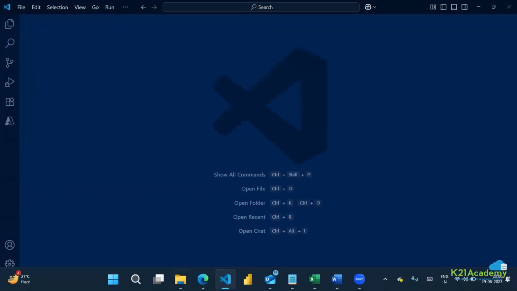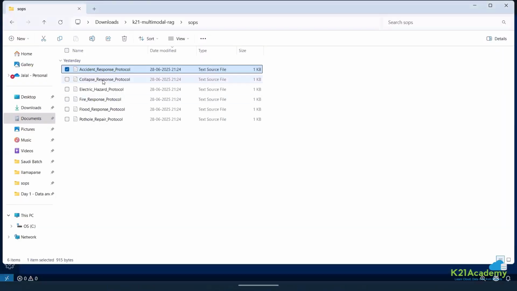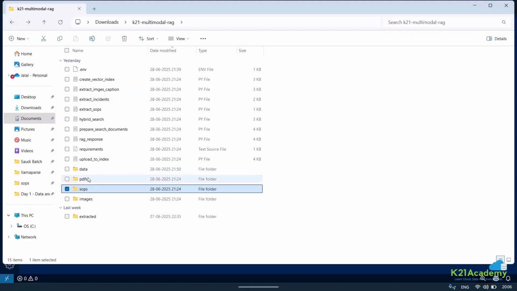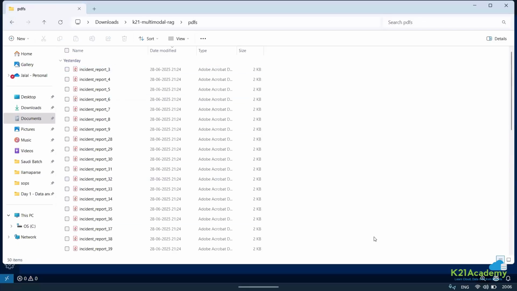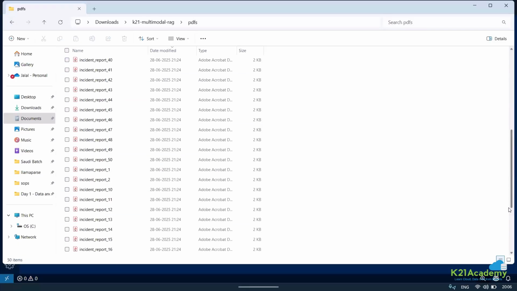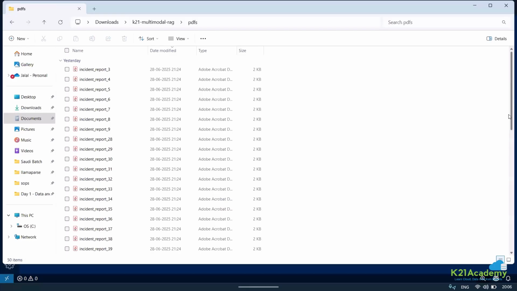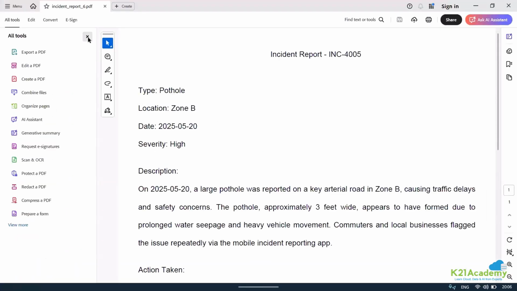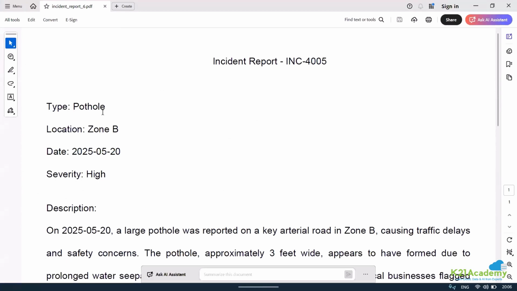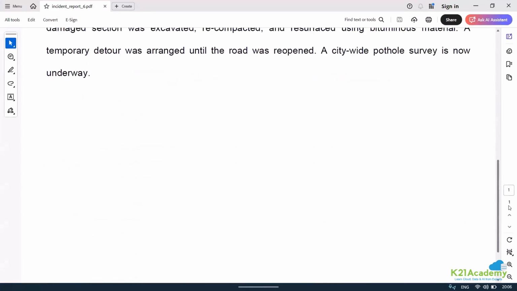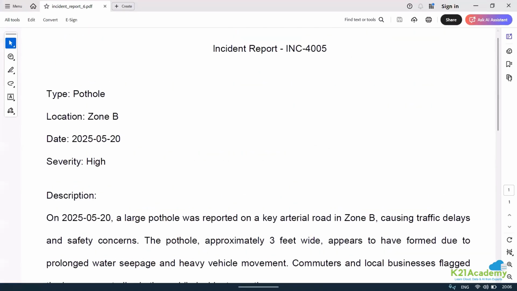So I have this document. This is my SOP for accident, collapse, electric hazard, fire response, flood response, and pothole repair. Apart from that, I also have my PDFs. Over the last one hour, just as an example, this many incidents have occurred and people have written reports for them. I have access to all the reports, which they have submitted, and assume it is all stored in the blob.